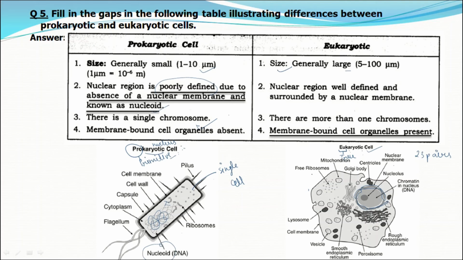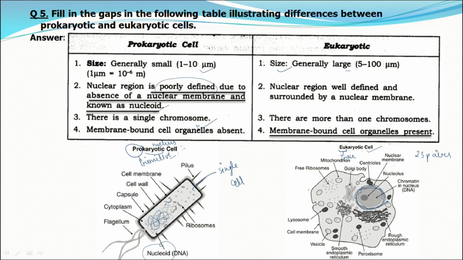That's why eukaryotic cells have membrane-bound cell organelles, and in prokaryotes these membrane-bound cell organelles are absent. Can you see any structure surrounded by a membrane here? No, except the ribosome.